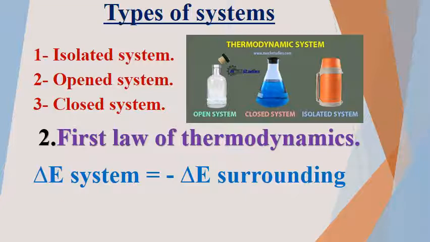Delta E of the system has a positive sign. This means that the system loses energy. And delta E of surrounding, negative sign. This means that the surrounding gains this energy. Equal value but different sign, and the sign here is related to gain or loss. Okay?